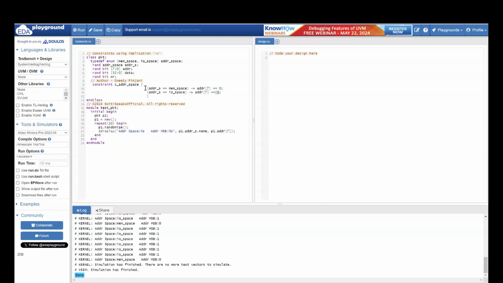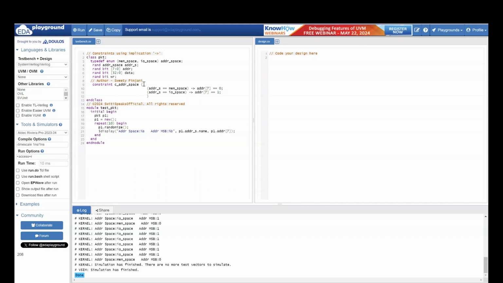Implication means whenever a certain condition occurs, it implies whatever you are saying next. It means whenever your left hand side is true, that time your right hand side should be as you have mentioned in your constraint.